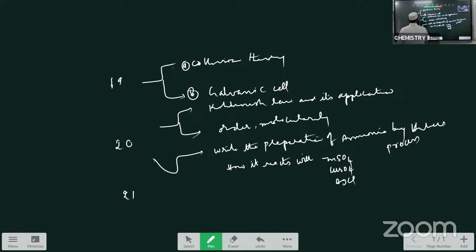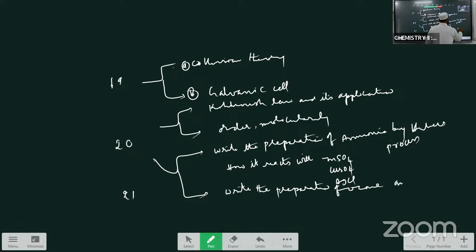And the second question in the 20: write the preparation of ozone, or how ozone is prepared, and how it reacts with the following.